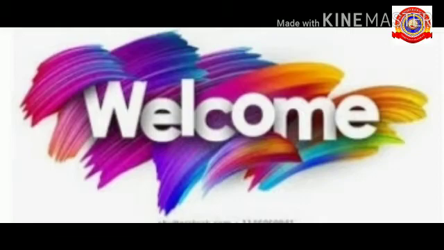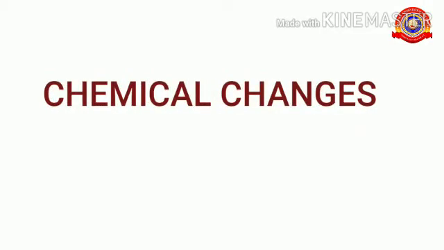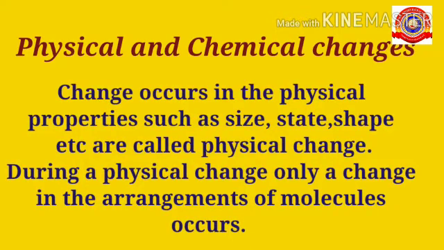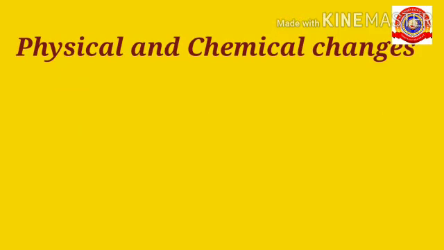Today I am going to give you a recap of the old chapter Chemical Changes we discussed so far. In this chapter, first we discussed about changes, physical and chemical changes. Change occurs in the physical properties such as size, shape, state, etc. are called physical change. During a physical change, only a change in the arrangement of molecules occurs.